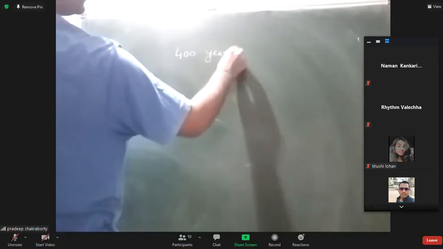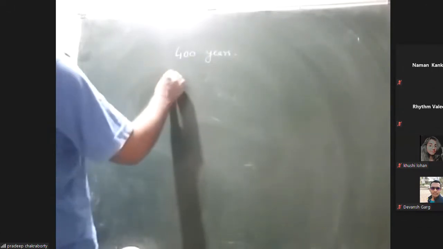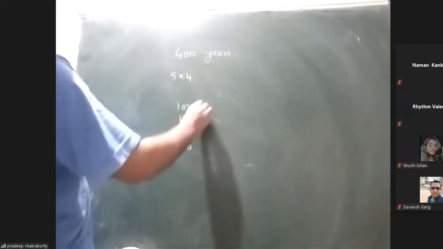So yesterday we started with the topic calendar, and there is a thing that in 400 years there will be 0 odd days. The calculation goes like this. Why is the number of odd days 0 in 400 years? We know that in 100 years there are 5 odd days, so 5 into 4. We are considering all the 100 years: 100, 100, 100, 100. Till here it is fine.